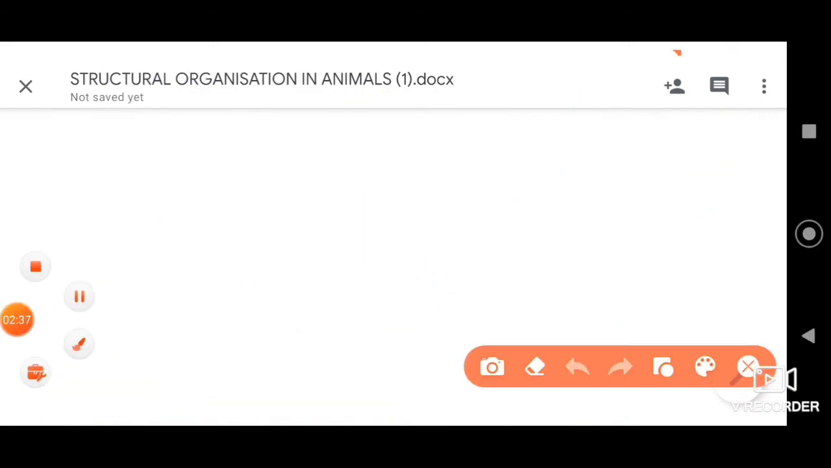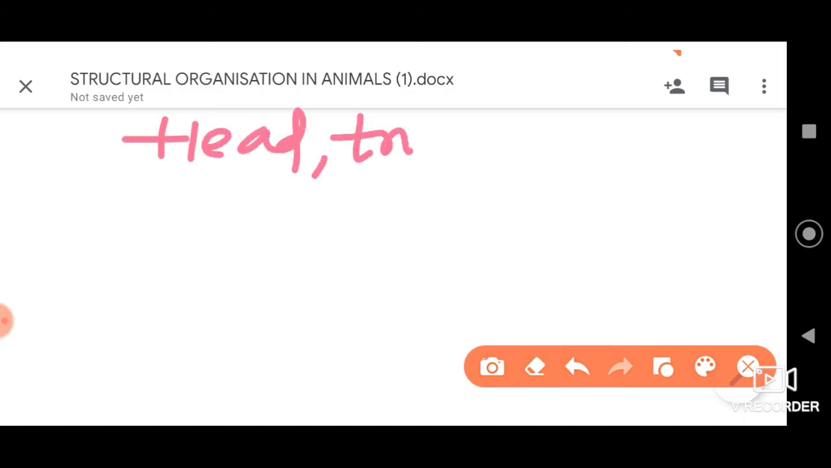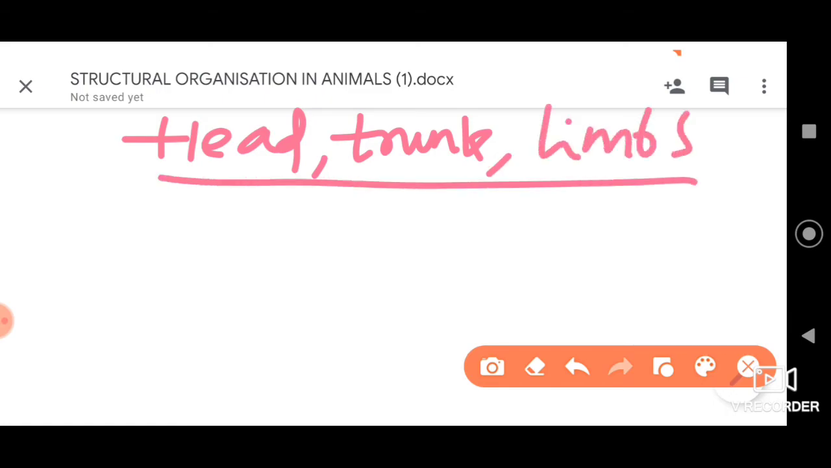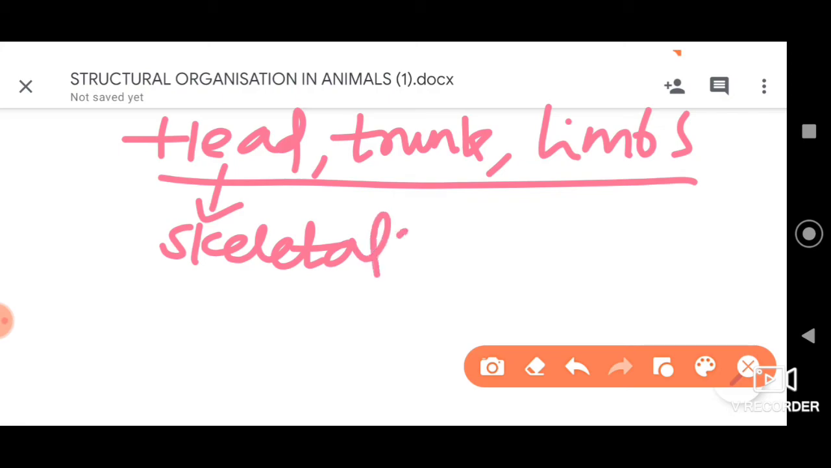See, dear students, let me tell you where exactly we can find this. This is attached to the bones of the head, trunk, and also the limbs of our body. We can find these muscles in these three regions. As you know, they are present in these regions. Because of this, they are also called skeletal muscles.